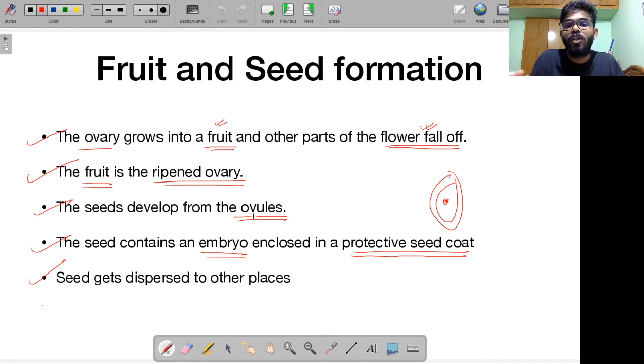The seed starts to develop from ovules, right? The seed contains an embryo which is enclosed in a protective seed coat. Then seeds get dispersed to different places, and under favorable conditions, you will see that the seed starts to germinate into new individuals.